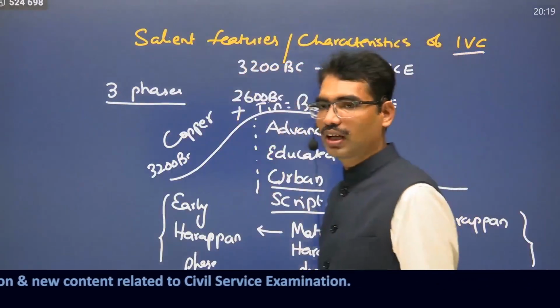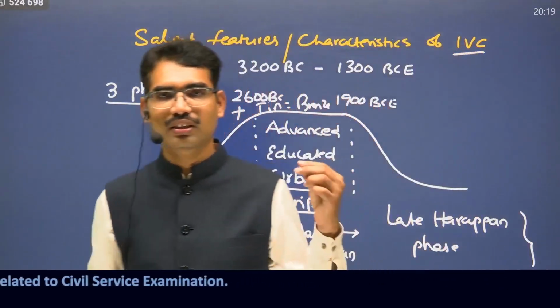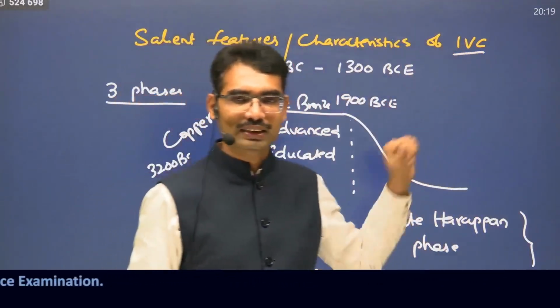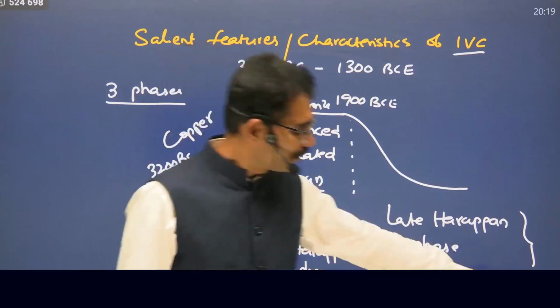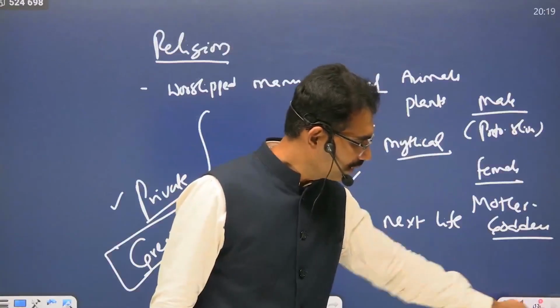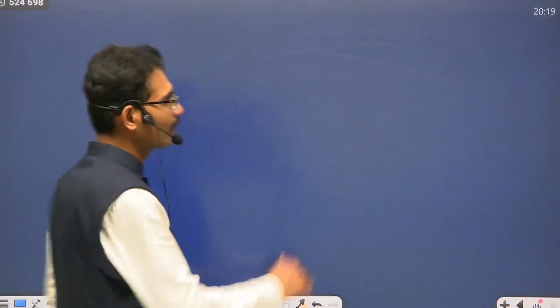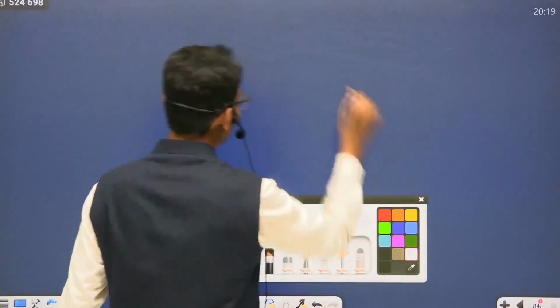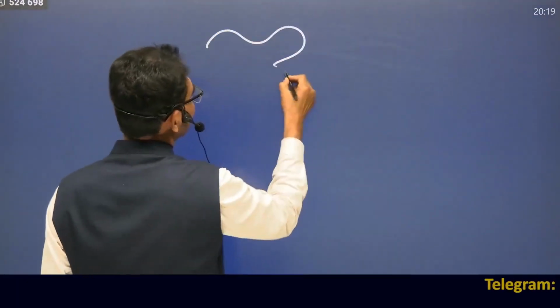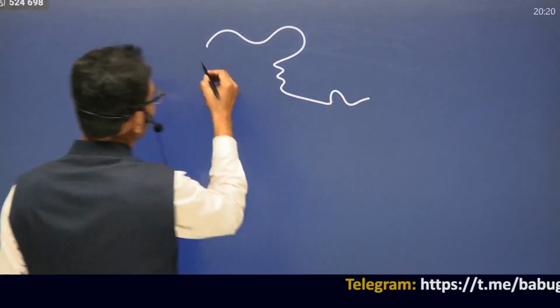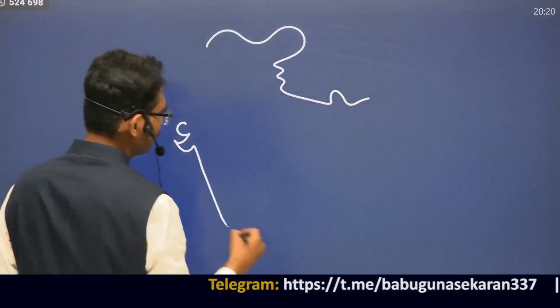Salient features or the characteristics. Now, do you see so many features, so many characteristics, when the majority of the places in the world are like this? Now, this is the Indian subcontinent.